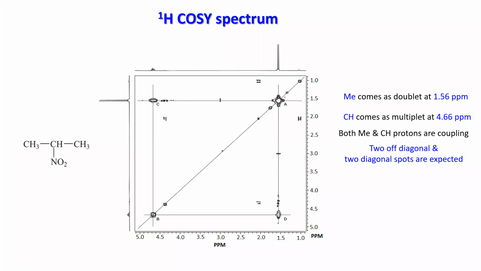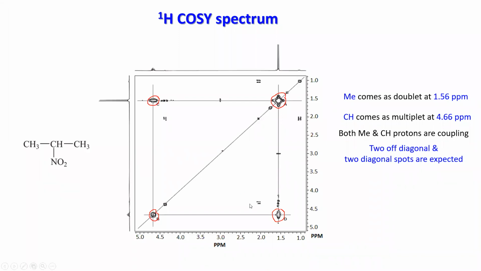So this is one major spot, a major spot here, here, and here. So we are getting 4 spots. These we consider the diagonal spots, and these 2 we consider the off diagonal spots.